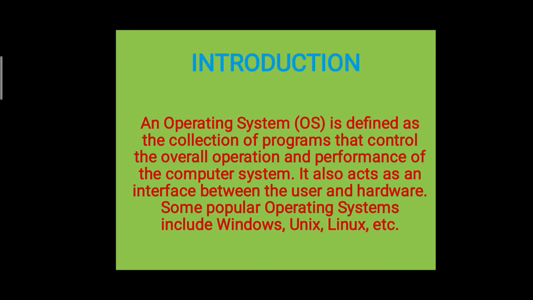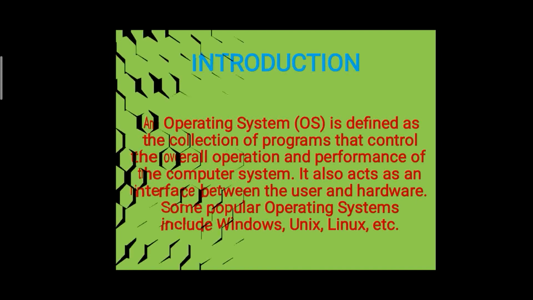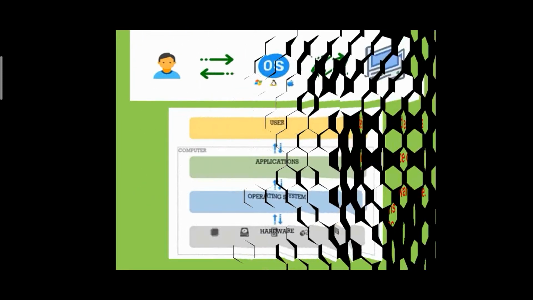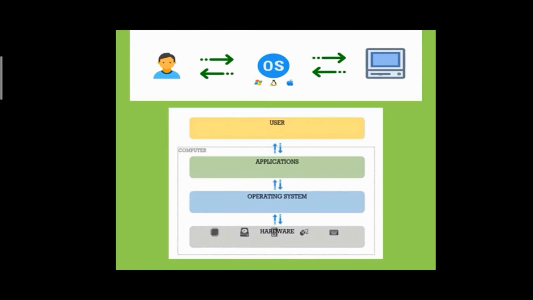We will understand it with an example. See, there we have put an operating system between the user and computer, and OS works as an interface between the user and computer. Now the user gives instruction to the operating system and OS will execute the user task, access the hardware and software part of the computer.